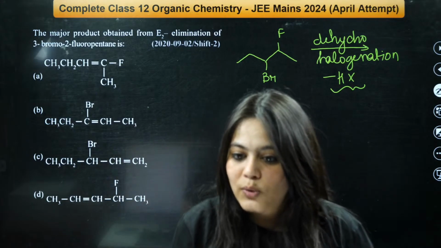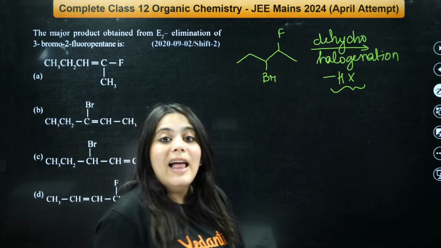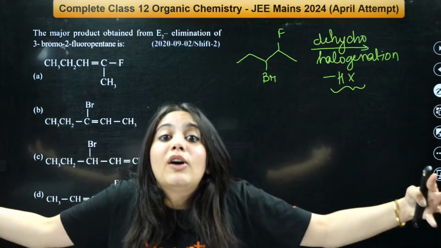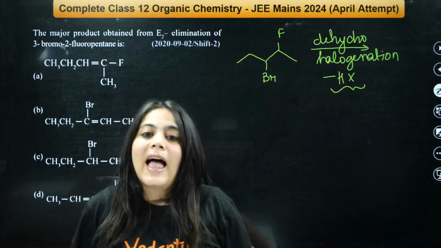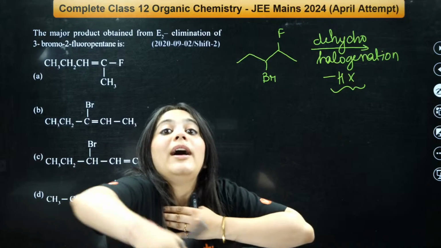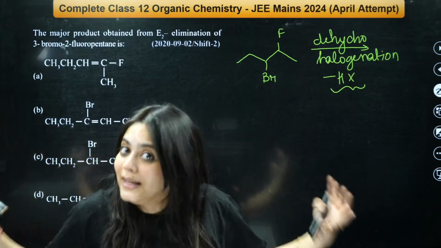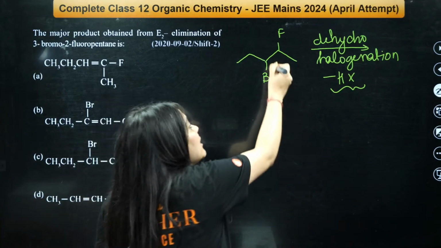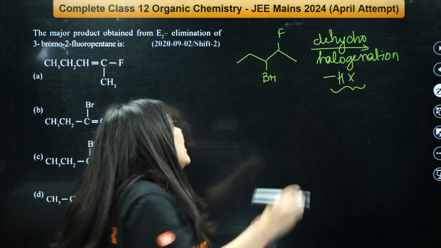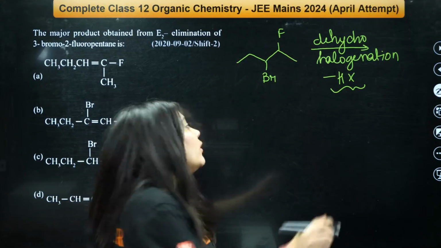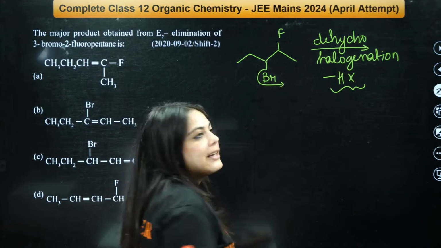Br, very good Maheshwaran, very good. So here, bromine is a bigger atom than fluorine, isn't it? And bigger atoms form longer bonds, and longer bonds are easier to break, isn't it? So this bond is very, very easy to break. So here I definitely know that bromine will leave.